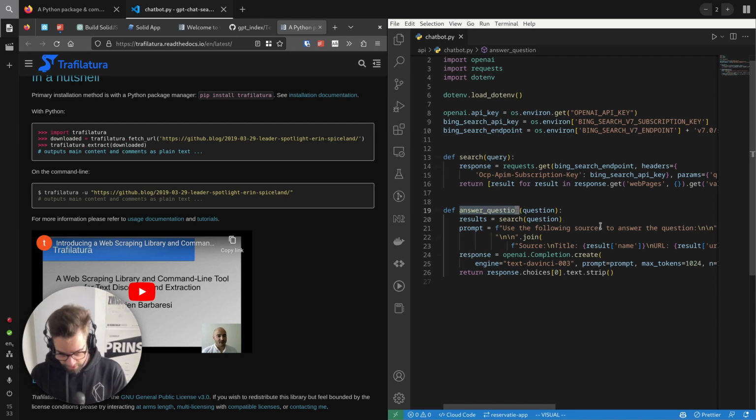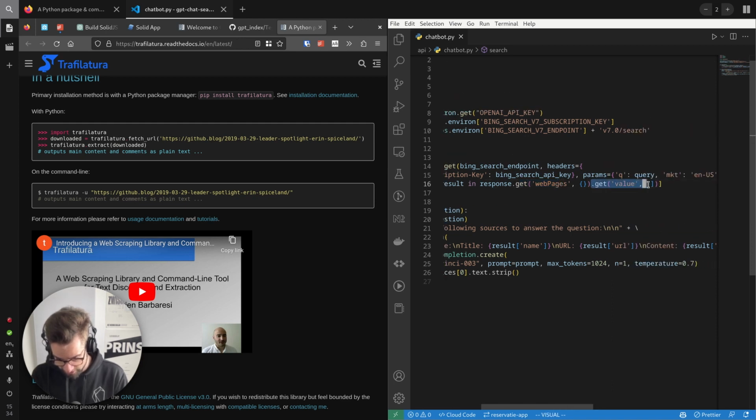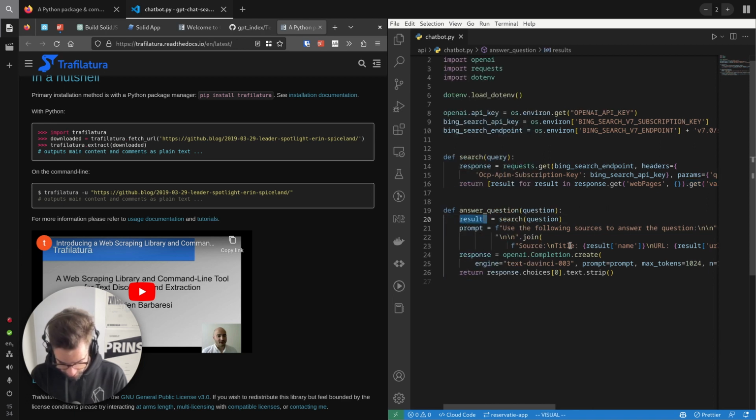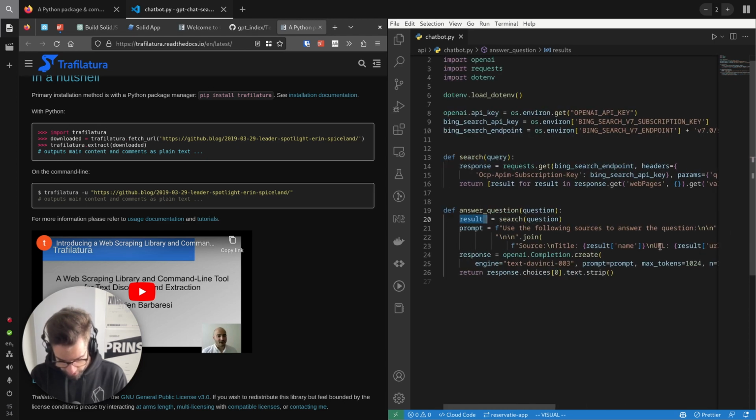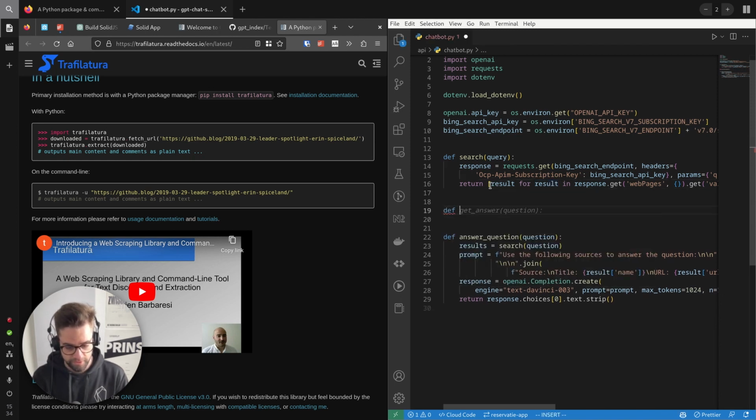So what we know is that in this case, we have this search query. It returns our web pages, and from the web pages, it gets the value. All right. And then in the results, for each of the results, we have the name, URL, and the snippet. Cool. So what we want to do now, let's say we have def, you know what? Let's say we have these results and we want to add the content to it. So add website content result.